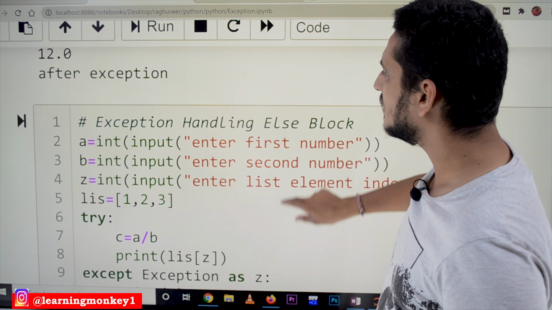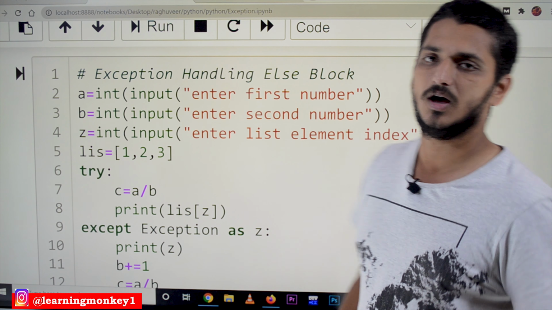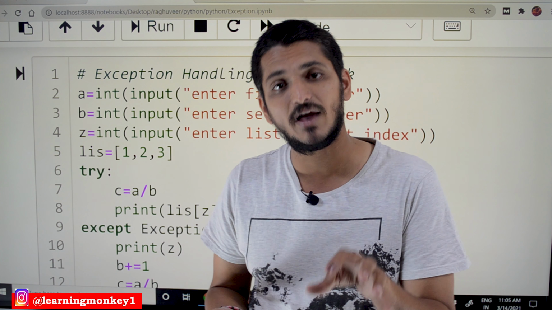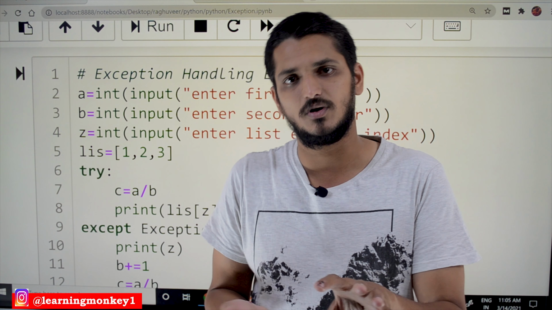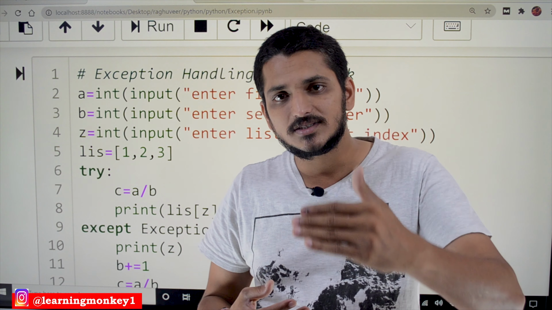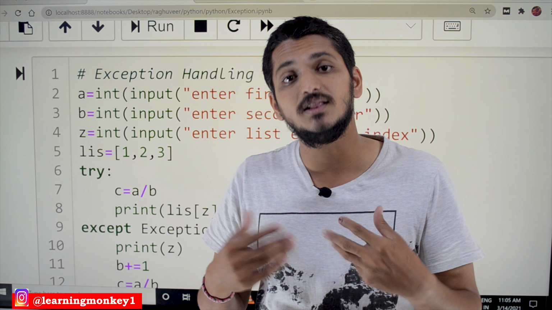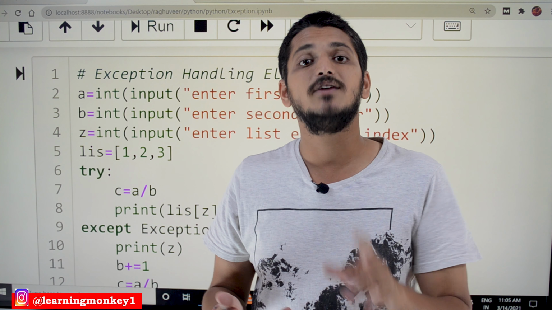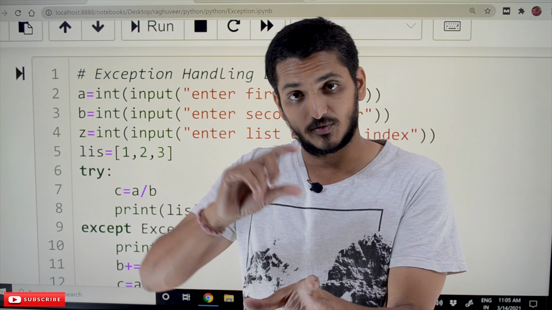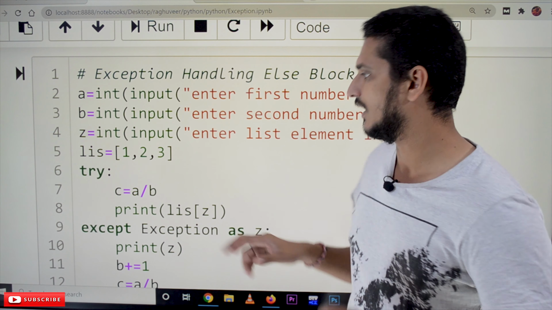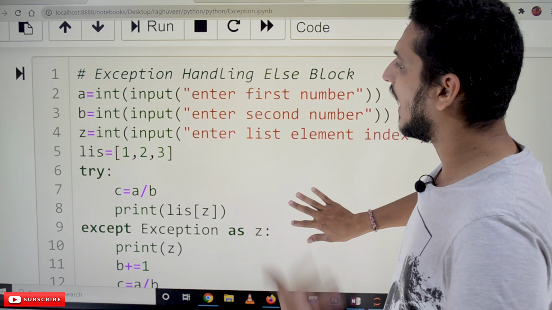The next thing is exception handling with the else block. Whenever you want to run some code only when you don't have any exception, that code should be written in the else block. Try, except, else. When will the else block be called? If there is no exception, the else block will be called, meaning whatever code you have written in the else block will be executed. In those situations we write the else block.